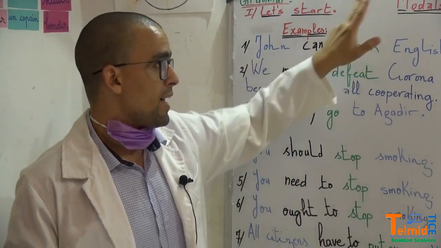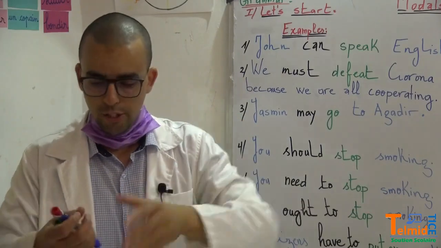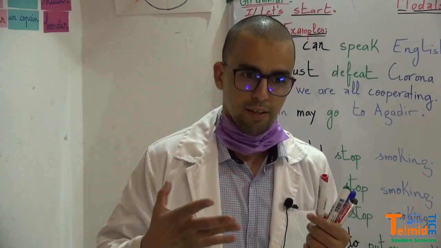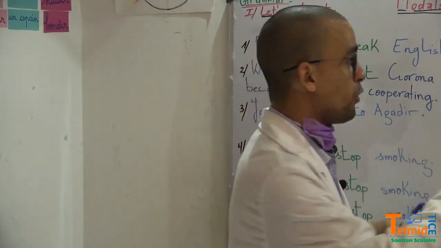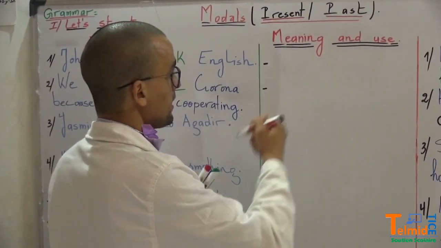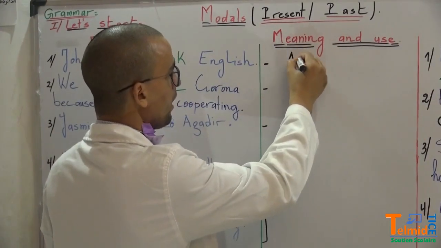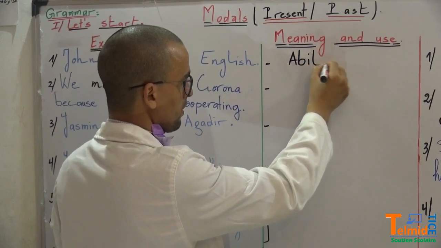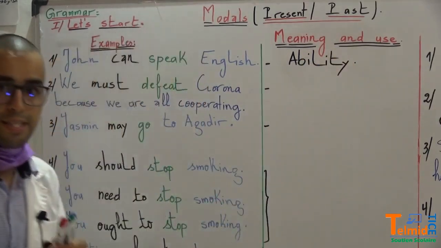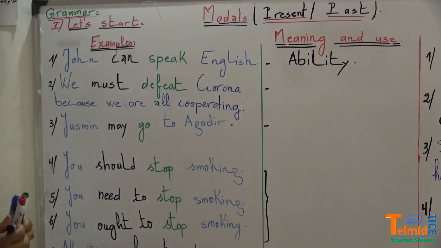The meaning of can here, and its use, is to express ability, which means he is able to or she's able to. Can expresses ability. He is able to do something.